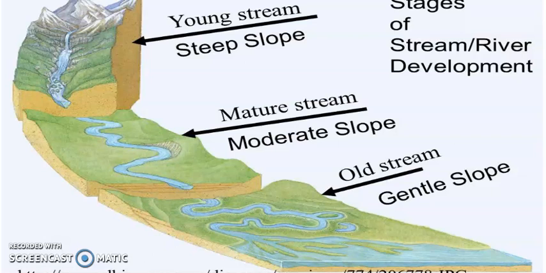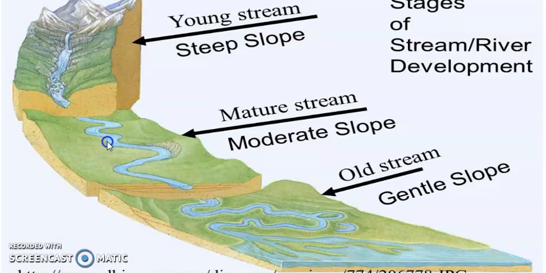Now what does it mean, upper course, middle course and lower course? See this image properly. Suppose a river starts from here, that is a glacial area or a mountain area. So this is the origin of the river. Now the river will first move only through the mountain regions, or the hilly states. Then it will enter the states which have a comparatively moderate slope. That means that is not that much hilly area.